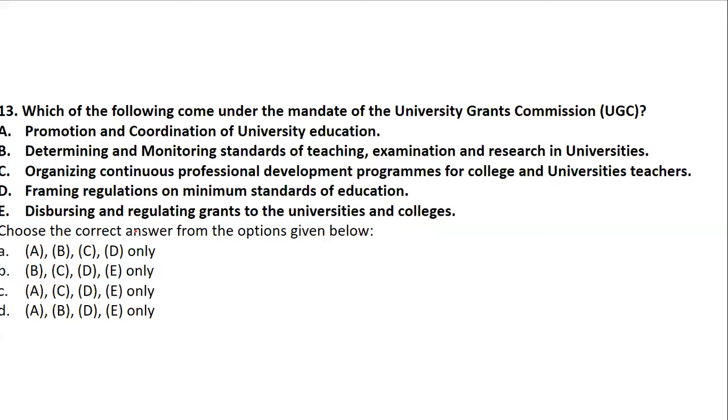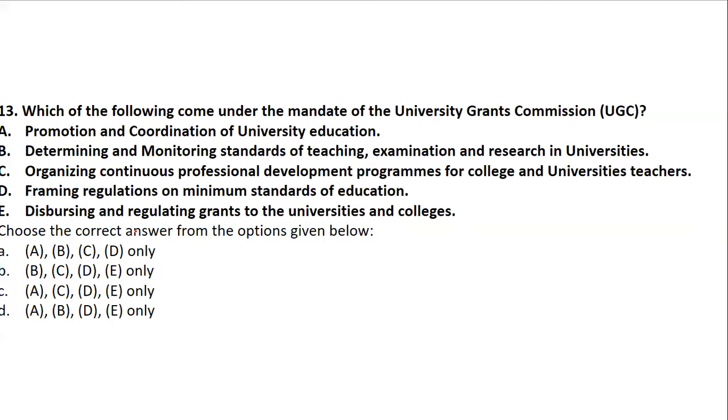Please try to read the question very correctly. What they are asking is which comes under the mandate, under the rules of UGC. All may be coming under the UGC, but which comes under the proper mandate of UGC. So option A, B, C, D, E, you have to select from the given choices.